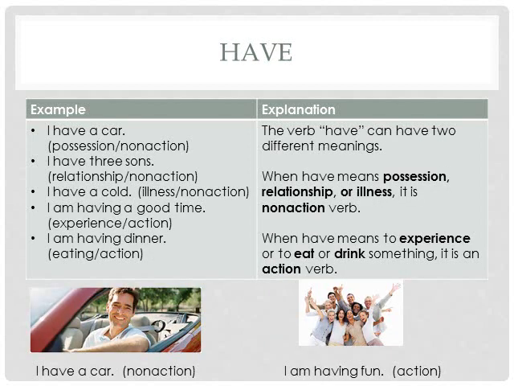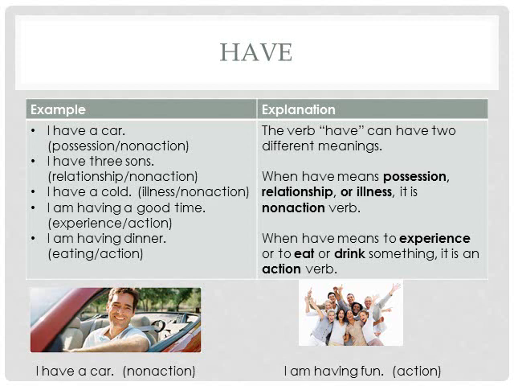Another word that's sort of difficult is have, and it has both action and non-action meanings. The non-action meanings are possession, relationship, or illness. In these cases, it's considered a non-action verb. In this case here, I have a car. Have means possession, and by possession, I mean ownership, right? I own a car, and it's non-action.